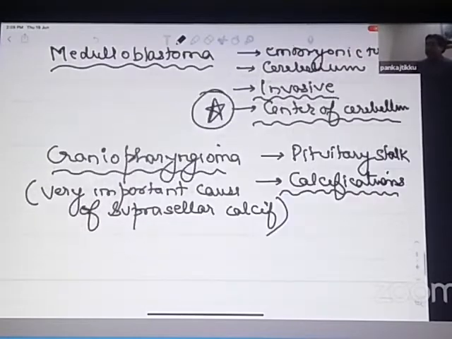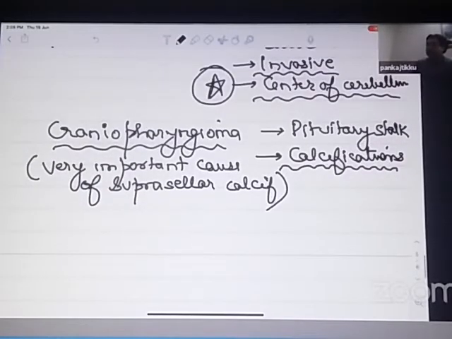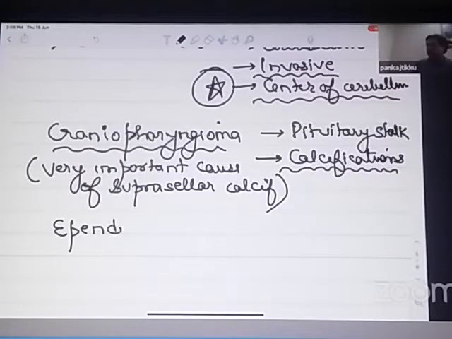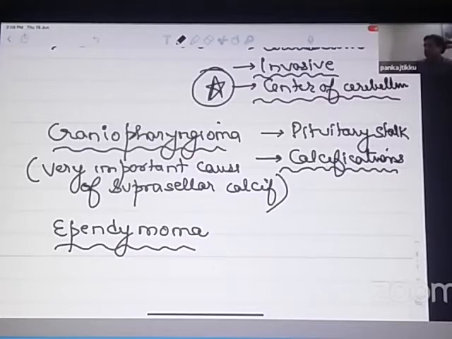And one brain tumor which arises from the lining of the ventricle cavity is ependymoma. So this arises from the ventricle lining. Especially which ventricle lining? Fourth ventricle lining.